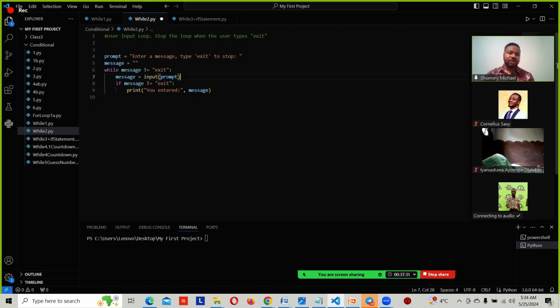So the input function is a function that allows the user to input a text, anything, on a computer, right? If message, we're in line 8 right now. If message is not exit, print you entered message. Now remember, this is a variable, like I mentioned in class 1 or class 2, that we can call our variable, right? We can always call our variable.